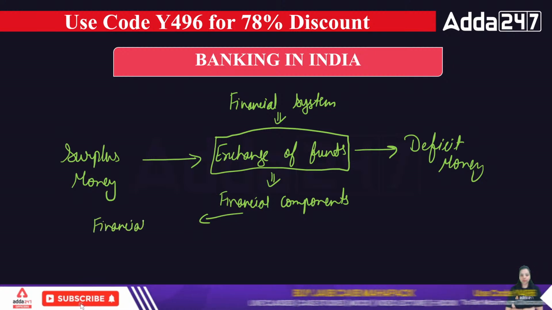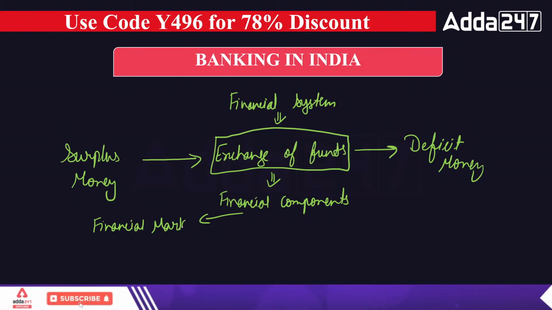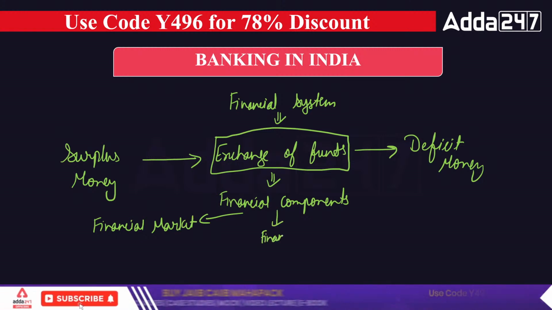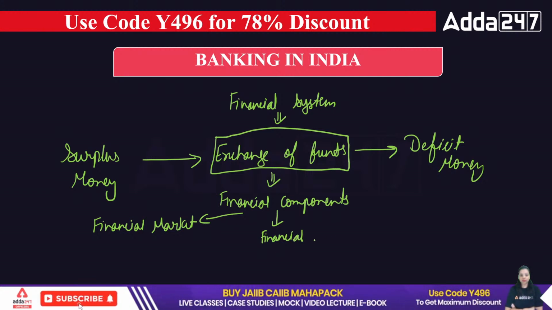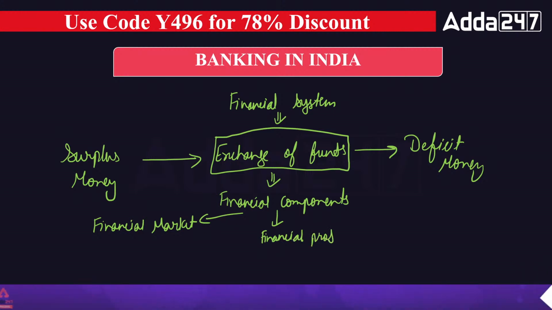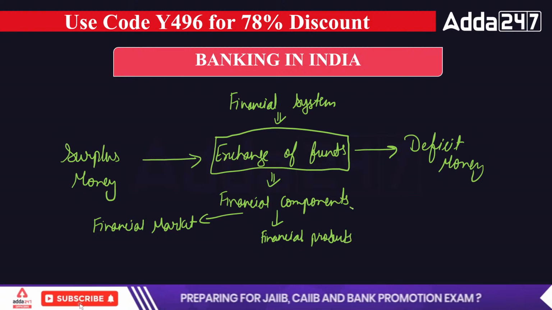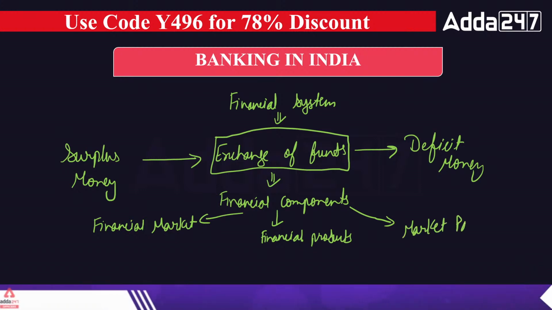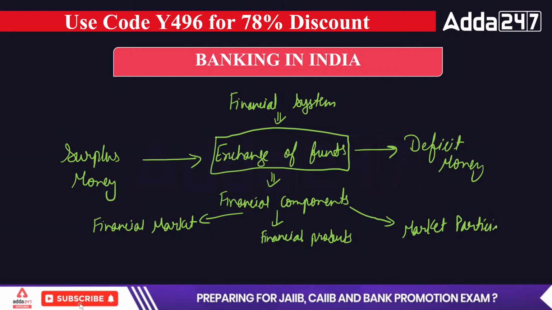The financial market is a market in which your needs for funds will be fulfilled. The second component is financial products, or financial products and services, or you can call them instruments also, right? Financial products are those with the help of which we will be able to fulfill our needs and wants. Then we have market participants, who are the persons who participate in the market.